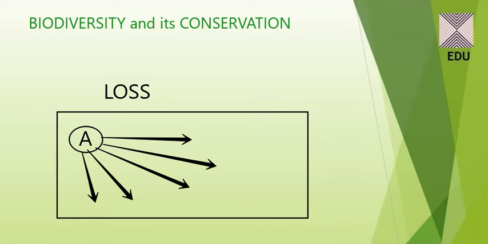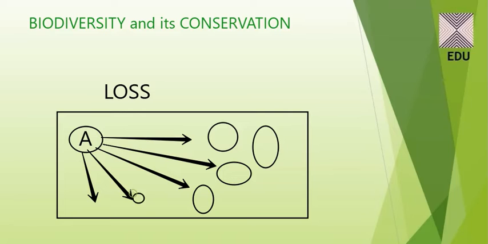If it is a herbivore, it will be at the second level in the food chains. What I mean to say is that if a particular species is lost from a particular area, it will affect all of the animals. So, if we have more species in the particular area, we have A, B, C, then D, and different species,